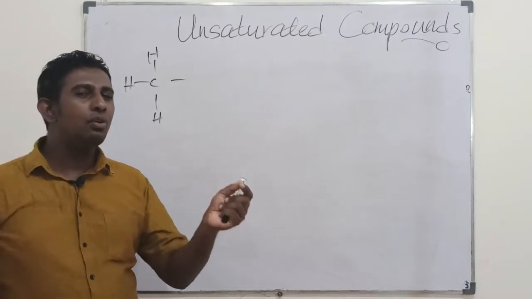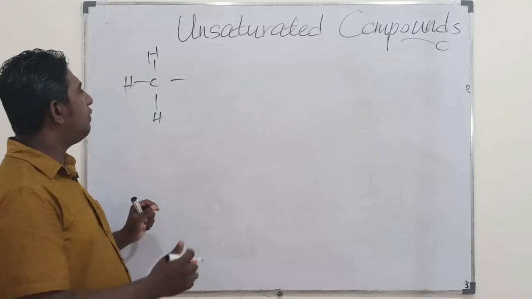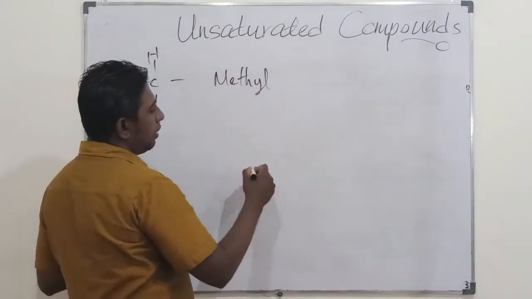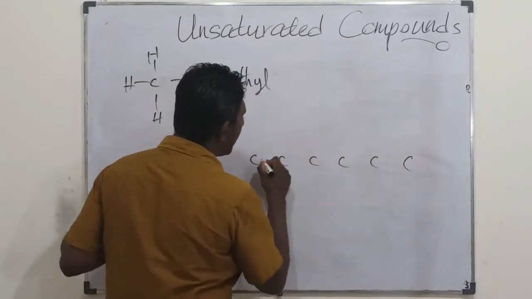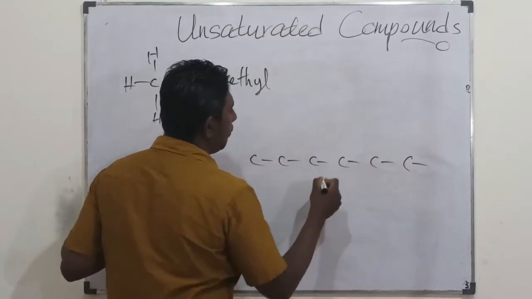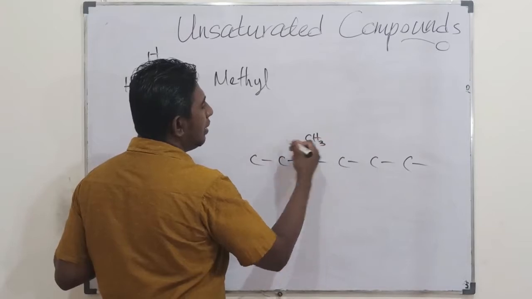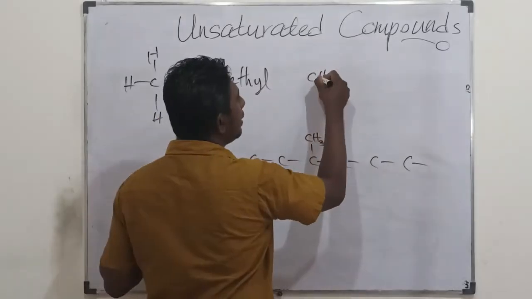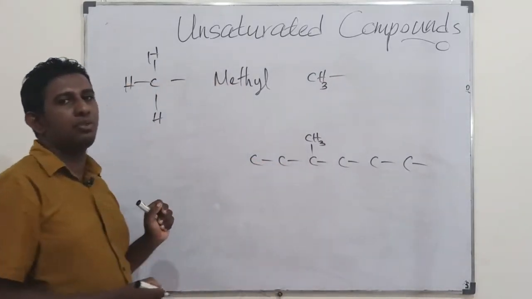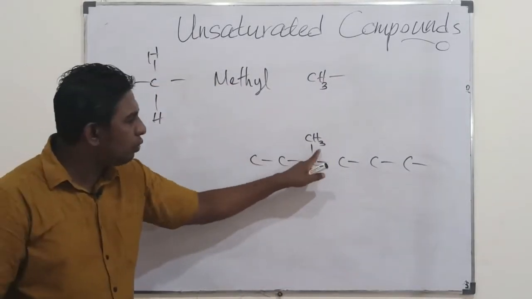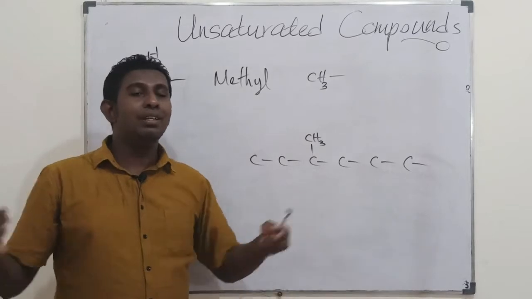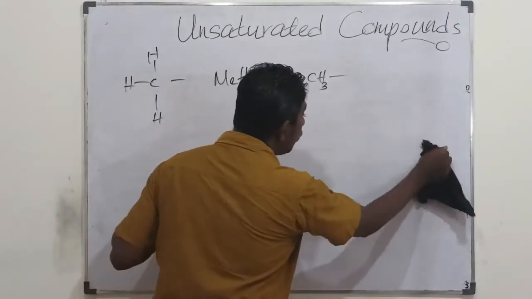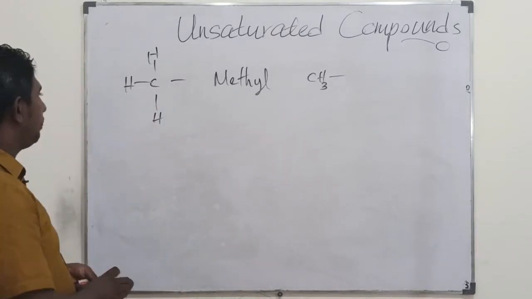This alkyl group with one carbon is referred to as methyl. For example, when you have a carbon chain like this, when you get a branch like this with one carbon, we could denote it by CH3 as well. So it's a methyl group you have.